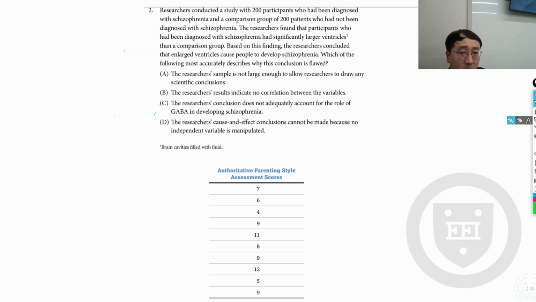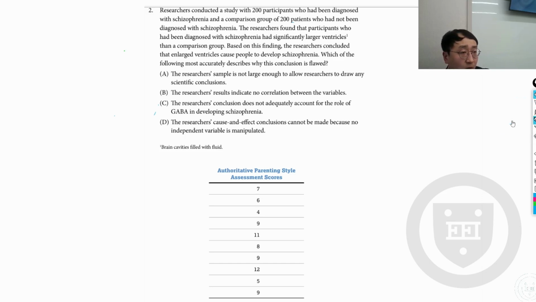Alright, question 2. Researchers conducted a study with 200 participants who had been diagnosed with schizophrenia and a comparison group of 200 patients who had not been diagnosed with schizophrenia. The researchers found that participants who had been diagnosed with schizophrenia had significantly larger ventricles than the comparison group.